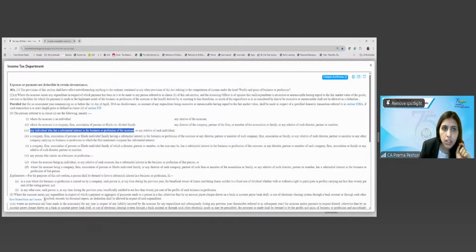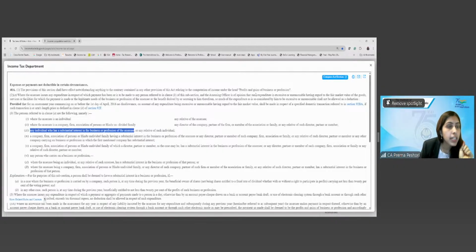Are we clear? So not only the assessee's relative, but if any person has a substantial interest in that assessee, or any relative of that person who has the substantial interest in that assessee, any payment which is being made to them will also be subject to this 40A(2).